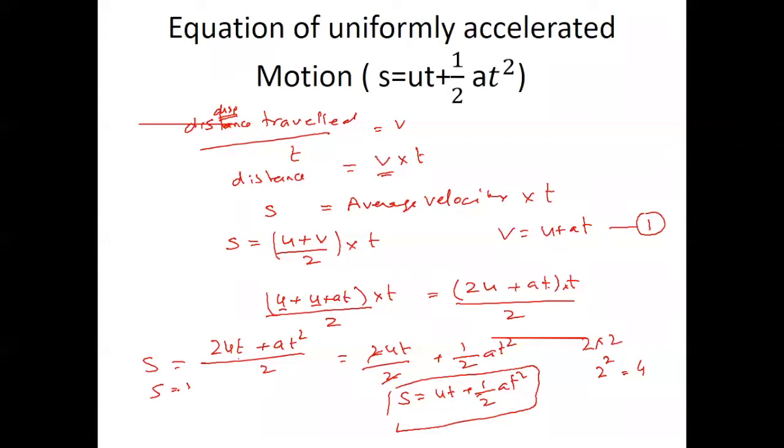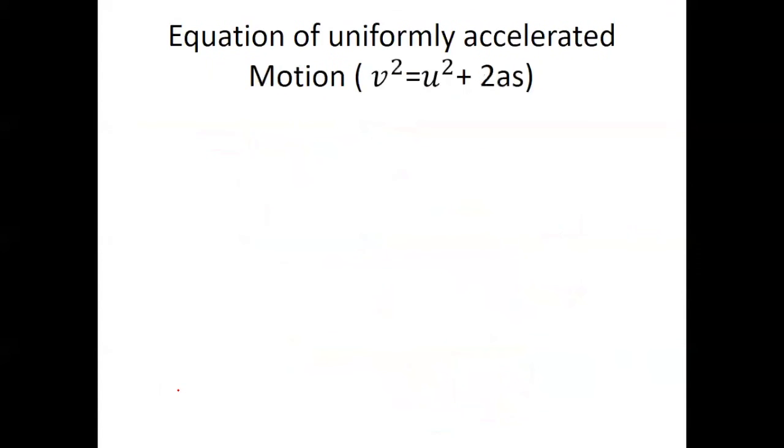So the first and second equations we have already solved. Any doubt on this? Then we will go with the third equation. Okay, this is our third equation. Always remember equations 1, 2, 3. Tomorrow I'll ask about these equations. The second equation is s equal to ut plus half at square, and the first equation is v equal to u plus at.